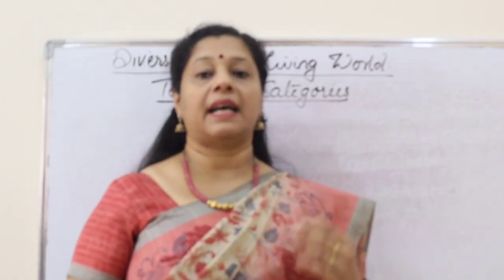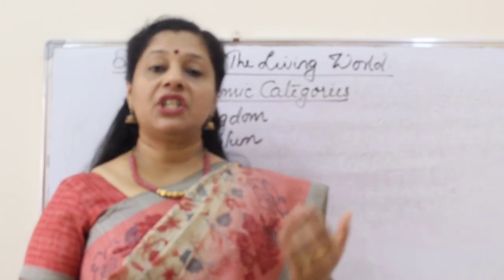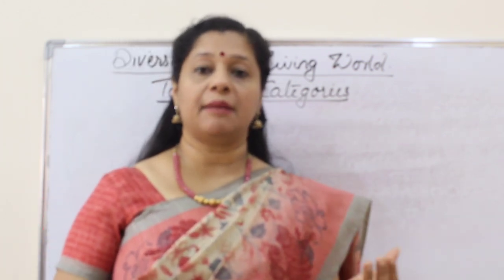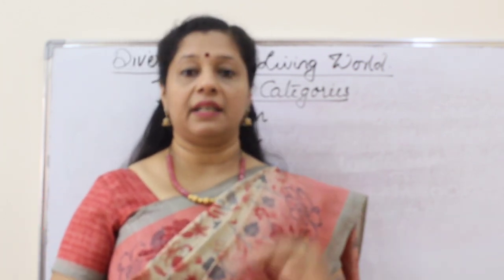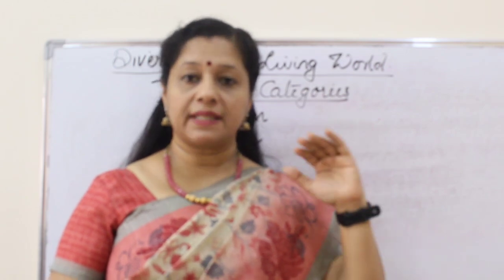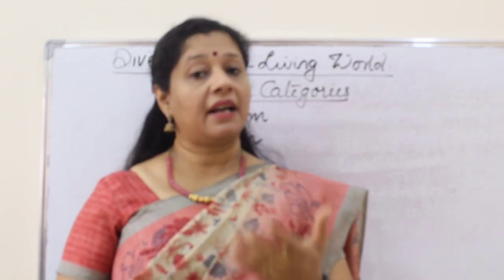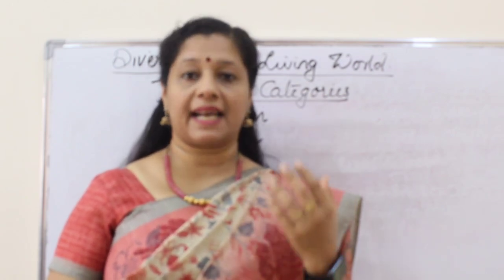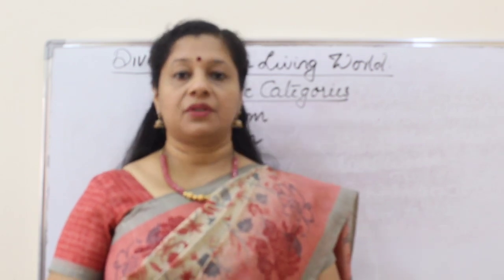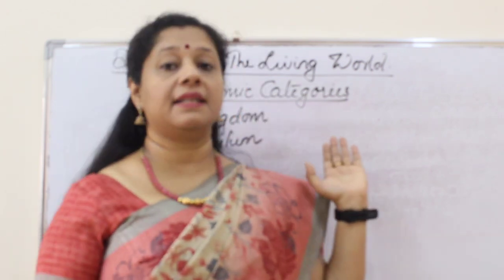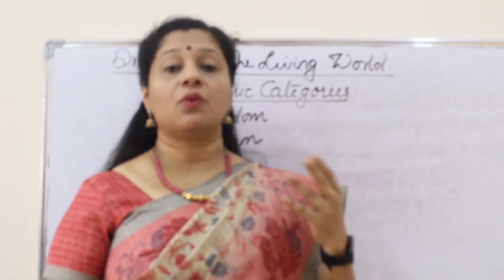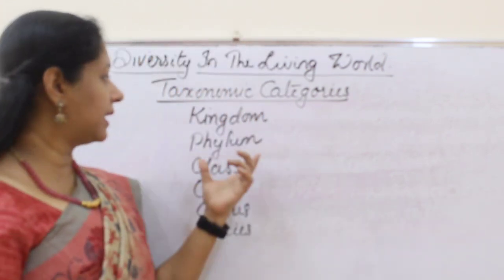Classification involves taxonomic hierarchies, and each hierarchy represents a step or a particular rank. Each step in that hierarchy involves a particular rank or category, and we call each step a taxon, and plural taxa. So we can call it taxonomic hierarchies or taxonomic categories. So what are the categories that we include in the classification?